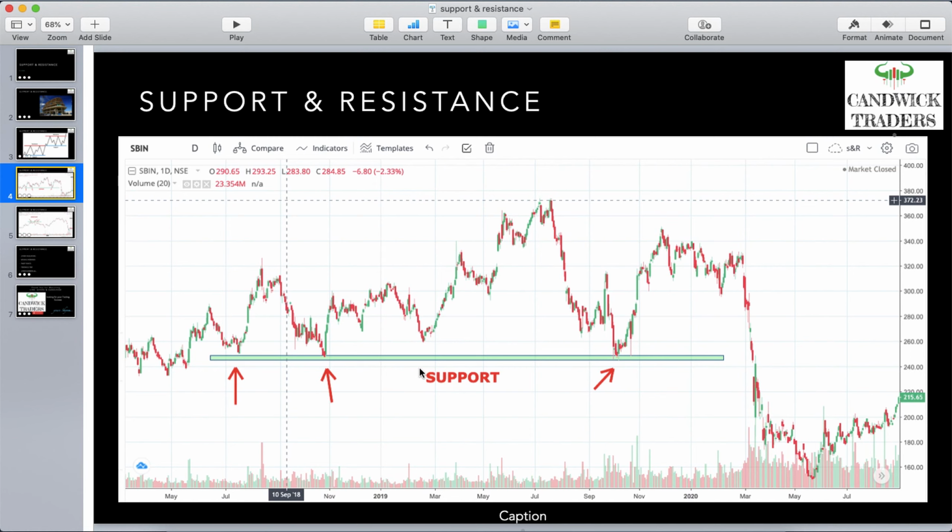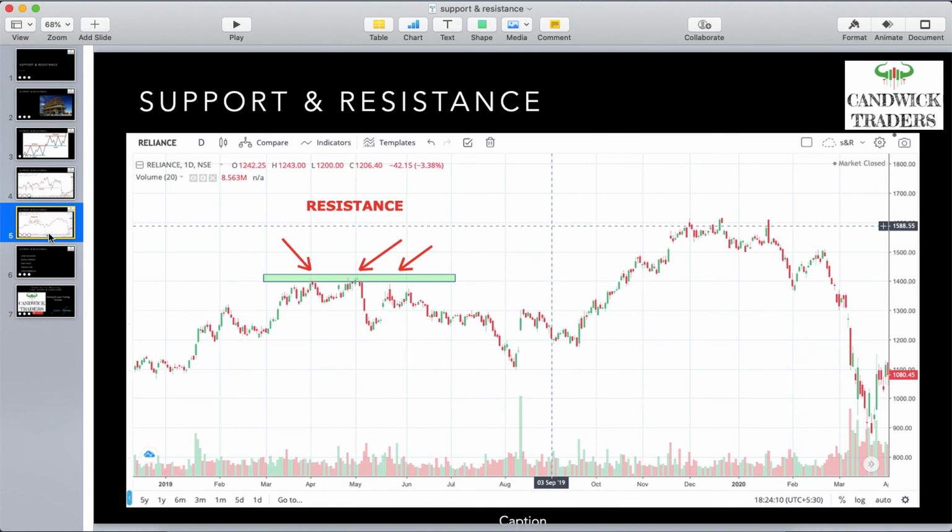That range will act as a support or resistance range, and that is also called a supply zone and demand zone. That is a different theory which is related to support and resistance basically. This is another level where it is taking support. Okay, let's go to the resistance zone.